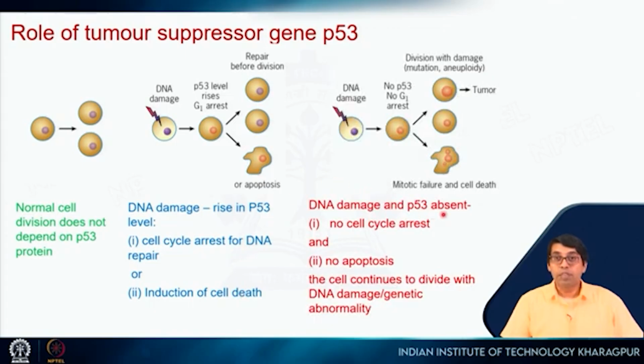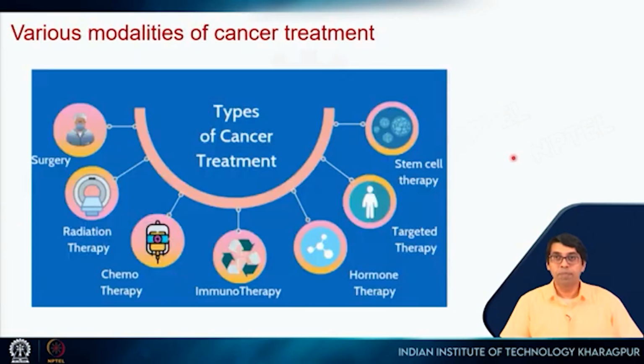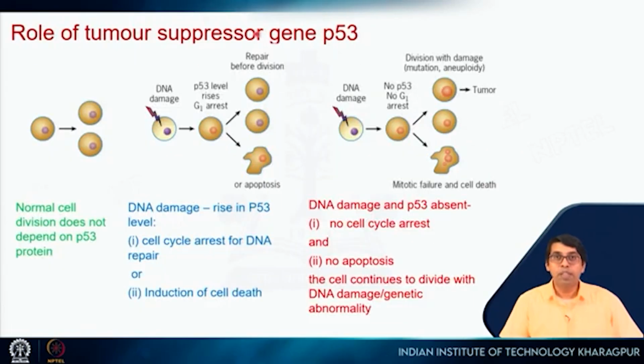If DNA damage happens and p53 is absent, right, for some reason there is a mutation in p53 or p53 is not activated because of the proteins that recruit p53, then of course none of these things will happen. No cell cycle arrest, no DNA repair, no apoptosis, the cell will continue to divide, and that can lead to tumor formation and eventually cancer. So, p53 is called the guardian of the genome because it protects the genome, right. It ensures that the correct DNA is present and the cell division happens correctly.